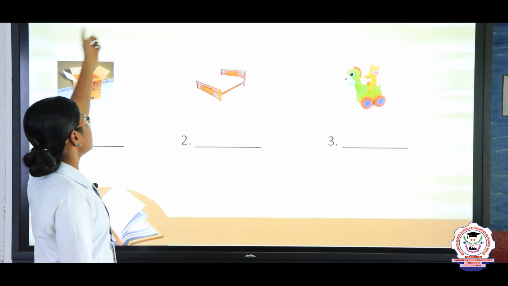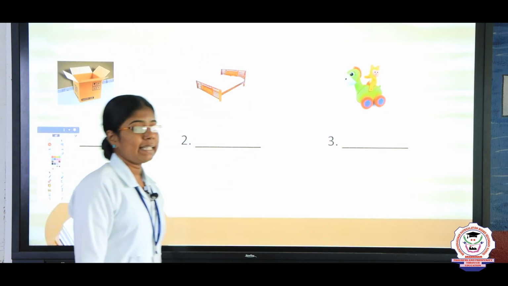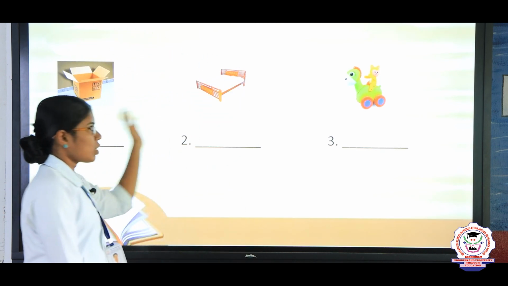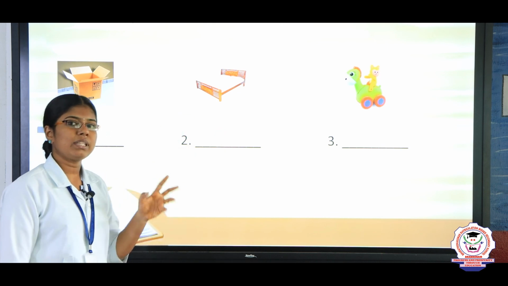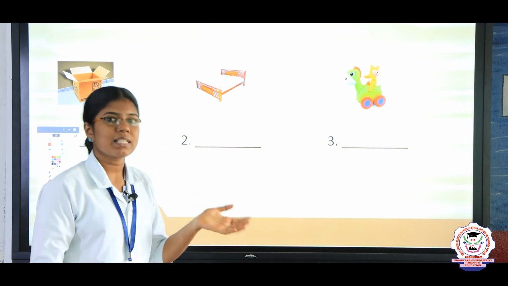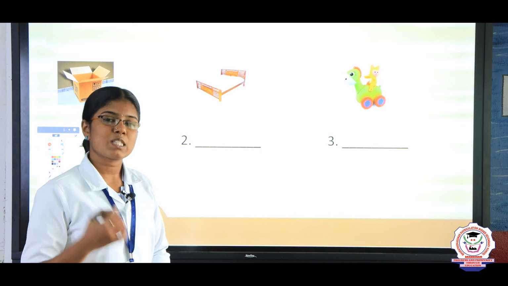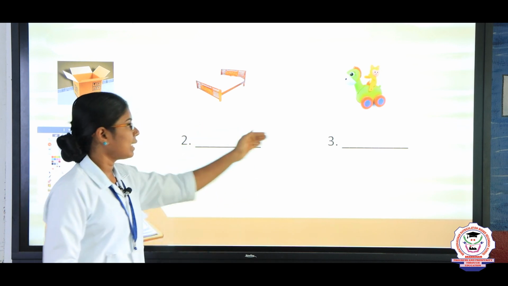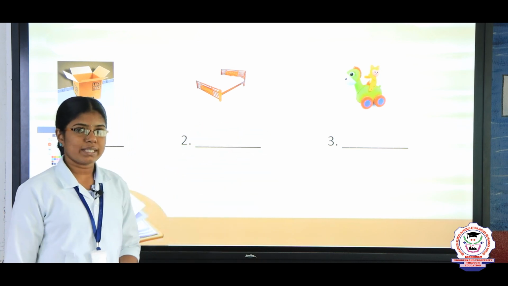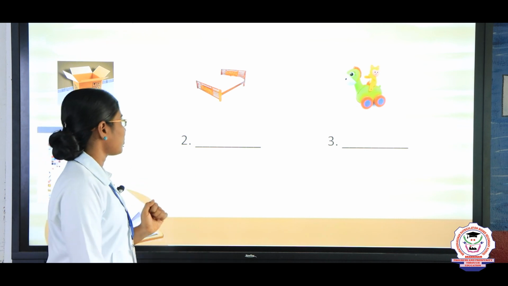The fourth Roman is look at the pictures and write their names. Some pictures are given there. You have to find out the names of those pictures and then write the spelling of those words in the dashes below. Okay, children? Very good.